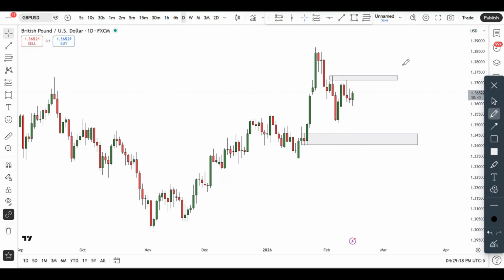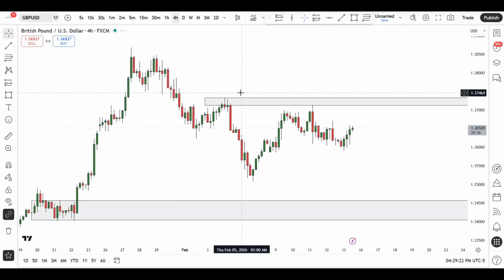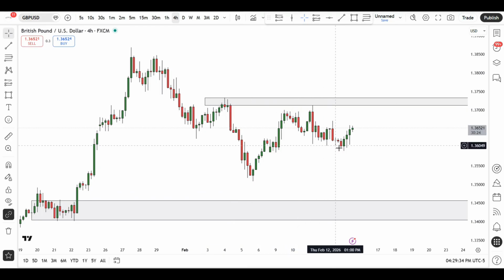For me personally, as we go into next week, I'm going to be keeping an eye on this particular area that we have around here. Because again, as you can see, the market started dropping. We had this particular area right here, and the market tapped in, made a new low, and right now we've tapped into this case here, and the market is pretty much ranging.